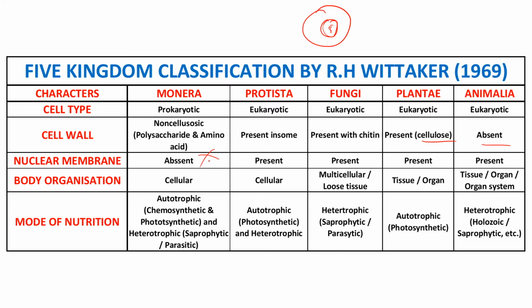If there is no nucleus, there is no nuclear membrane, so it is absent. In these organisms, the nuclear membrane is present. Why? Because there is a nucleus. If there is a nucleus, then the nuclear membrane is obviously present. So next is the body organization.